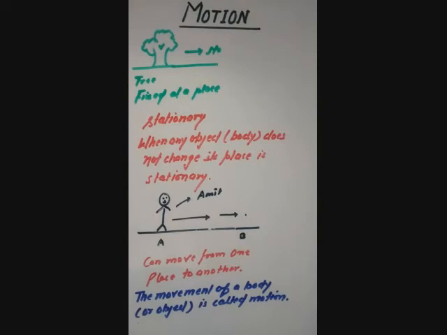The movement of a body or object is called motion.